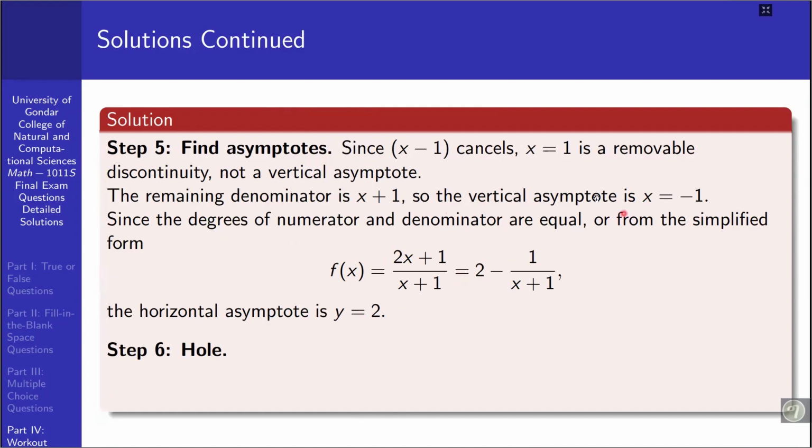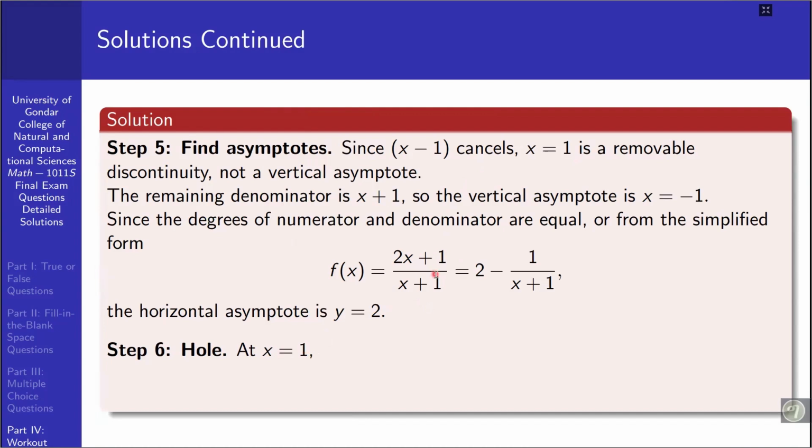Then, x minus 1 is a removable factor, since it is a factor of both the numerator and the denominator, so at x equal to 1 there is a hole, not a vertical asymptote. We find this hole by substituting into the simplified form of the given rational function.